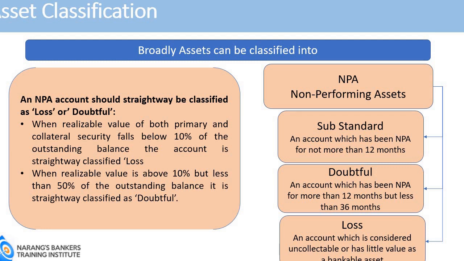From these two points, we can make out the account is classified as substandard only when the realizable value is above 50%. If it is less than 50% but more than 10%, it goes straight to doubtful category, and if it falls below 10%, straight goes to loss category.